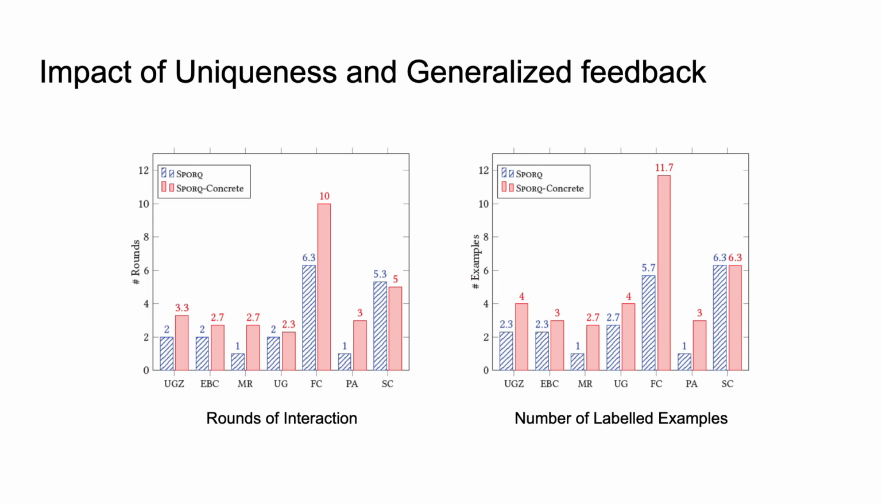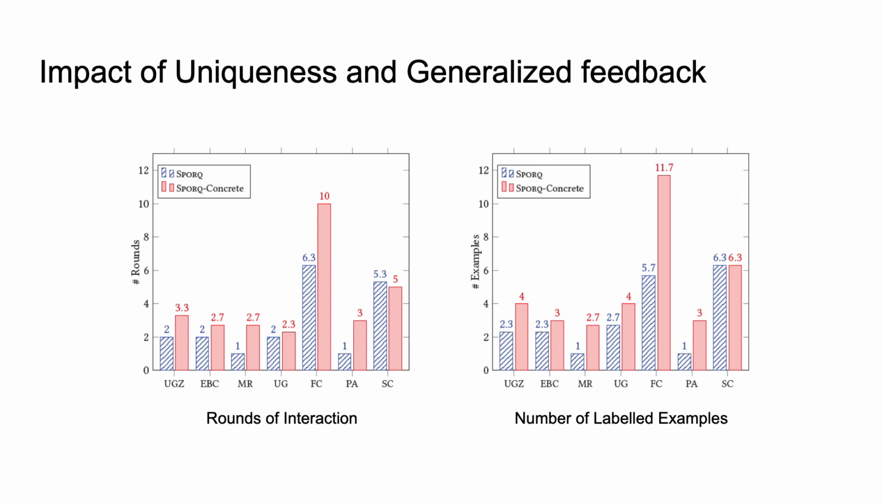We also measure the impact of the uniqueness and generalized feedback. The runs of Spark with uniqueness and generalized feedback activated are represented by the blue columns in the graph, and the runs of Spark without those are represented by the red columns. We can see that in almost all cases, the uniqueness constraints and generalized feedback have a positive impact on the performance of Spark.